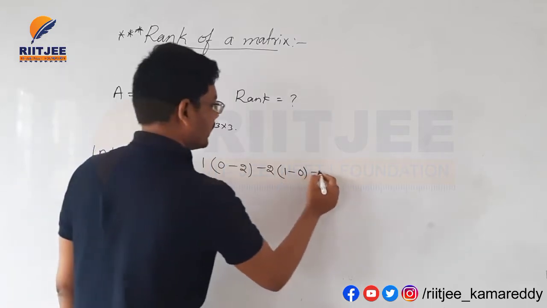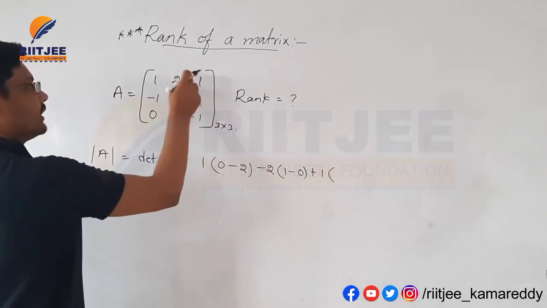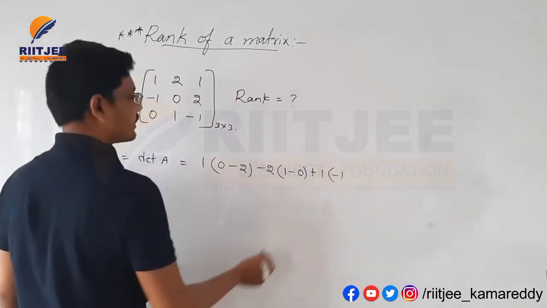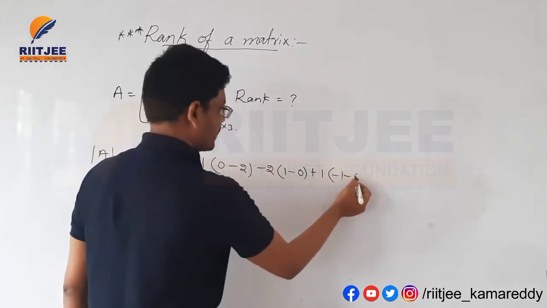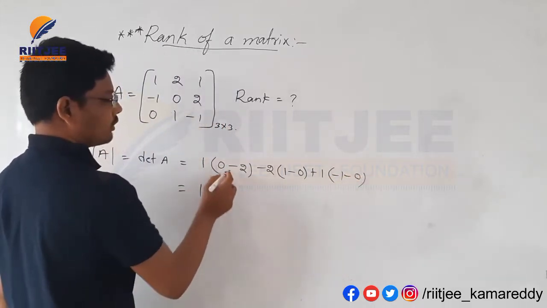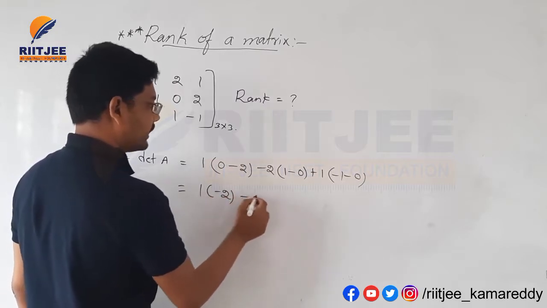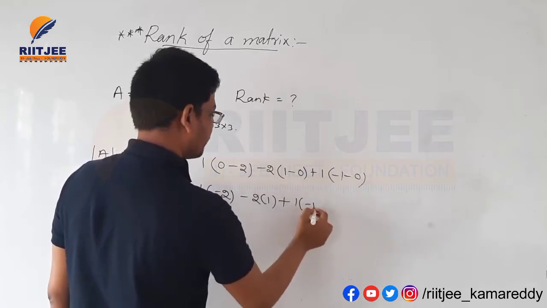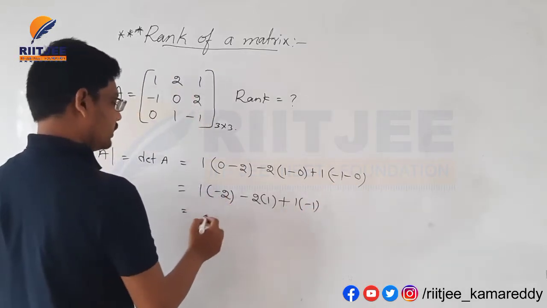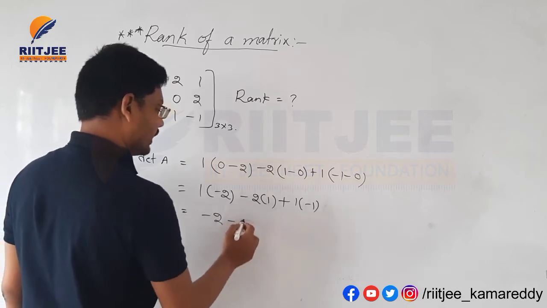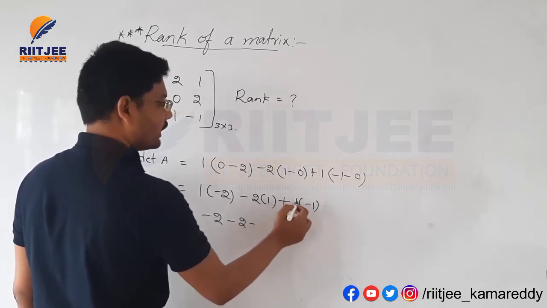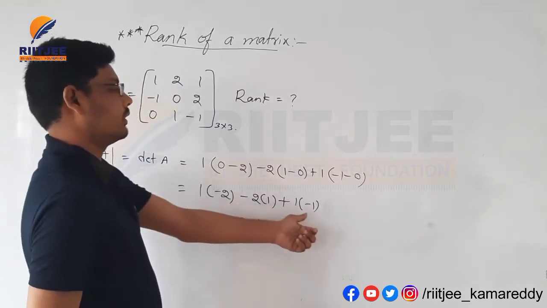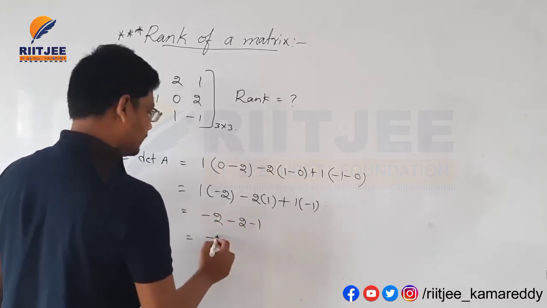Next plus 1 into eliminate the row and column which is having 1 here, minus 1 into 1 minus 1 minus of 0 into 0 that will become 0 here. Next 1 into 0 minus 2 that is minus 2, and minus 2 into 1 1, and plus 1 into minus 1 here. Minus 1 into 2 minus 2, 2 into 1 2 plus minus 1 into minus 1 that will become minus 1, and here minus 1 minus 2 minus 1, here minus 2 that will become minus 5.